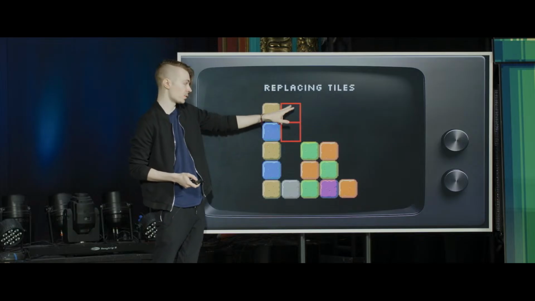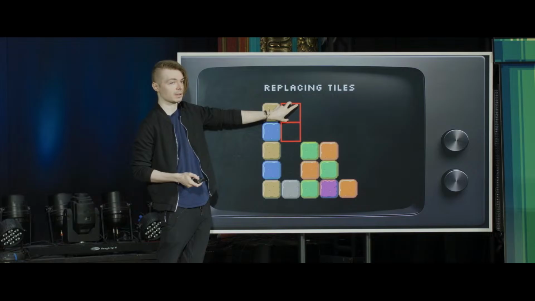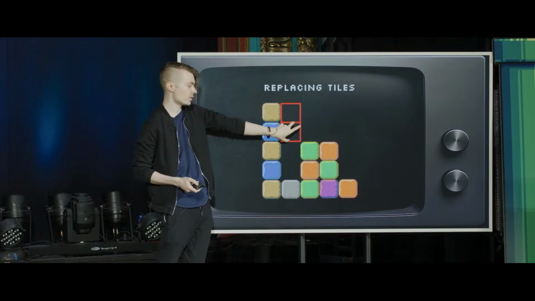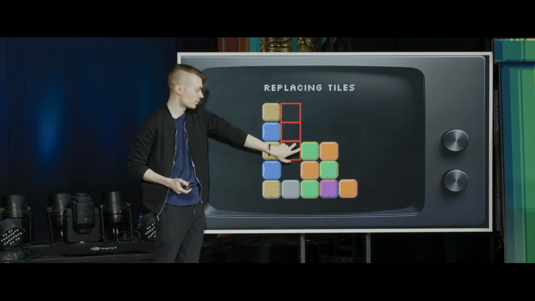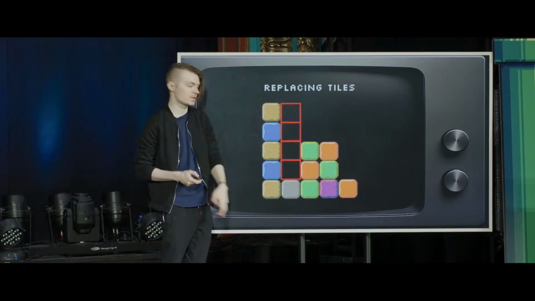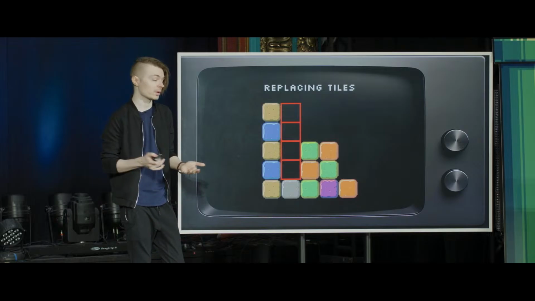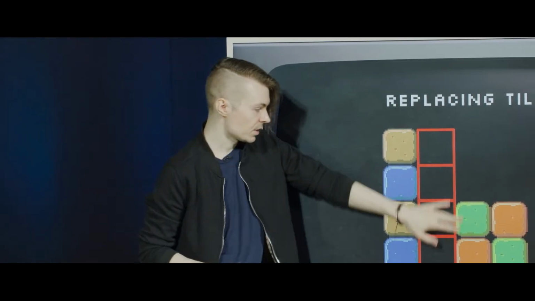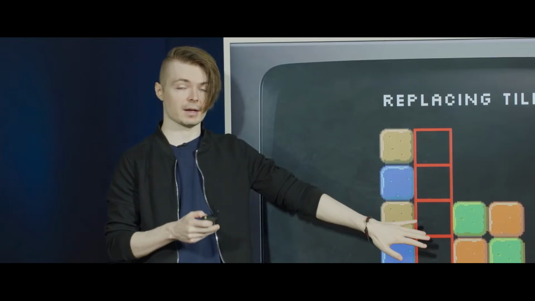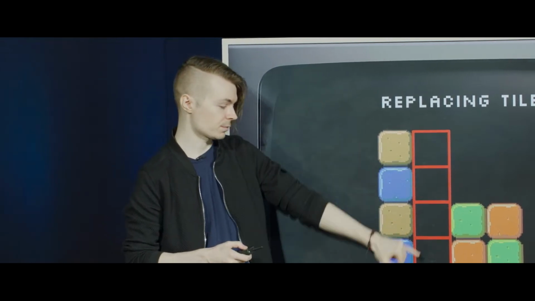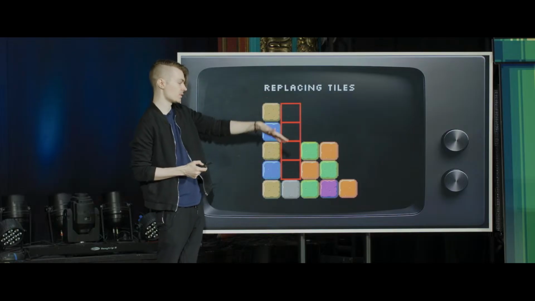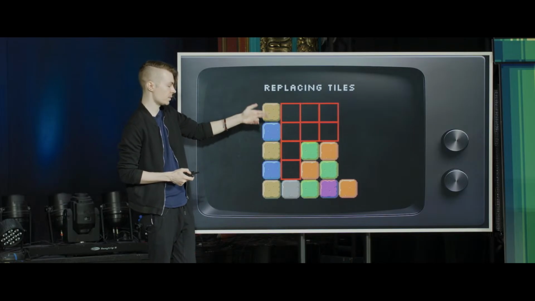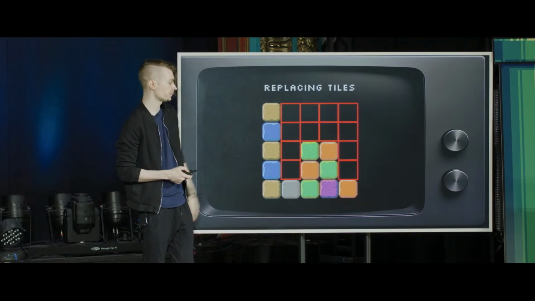Another space here. We're taking y at this column and saying y gets 1, there's a space, 2, there's a space. That's 2 tiles. 3 spaces, 4 spaces, just checking for nil in our board, and then finally a tile. So it stops, knowing that it needs to generate tiles for this column, and then it moves over to the next. Okay, 1 space, 2 spaces, 1 space, 2 spaces, and then 4 spaces here.